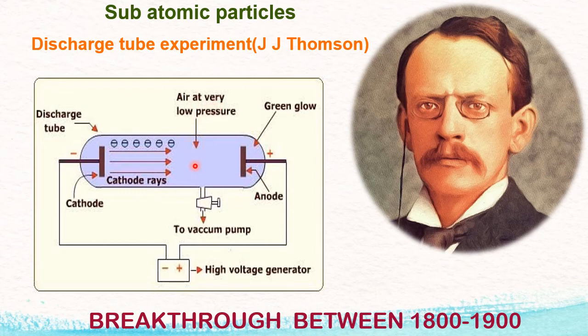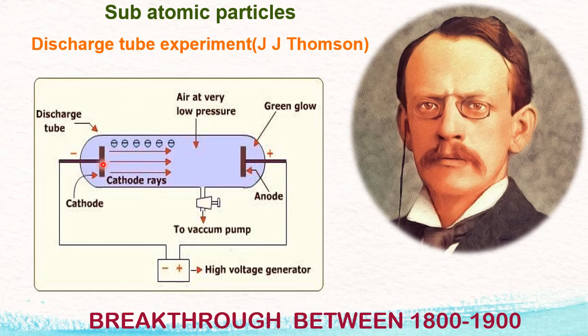At the same time, he was putting one more condition. He was applying a high voltage of 10 to 11,000 volts. So the gas was under two extreme conditions, very low pressure and very high voltage. Because of this, some kind of invisible rays started coming from the cathode and moving towards the anode.